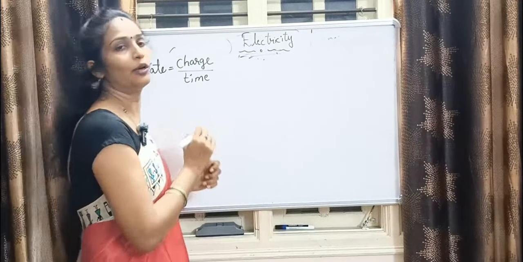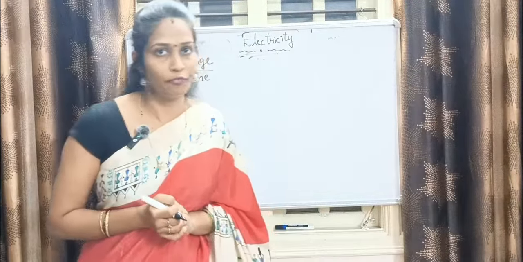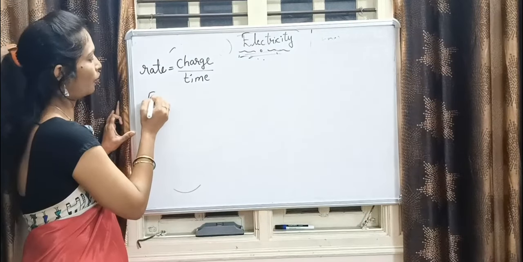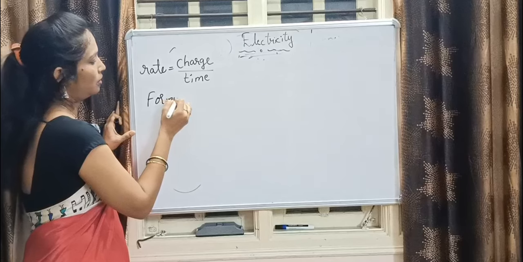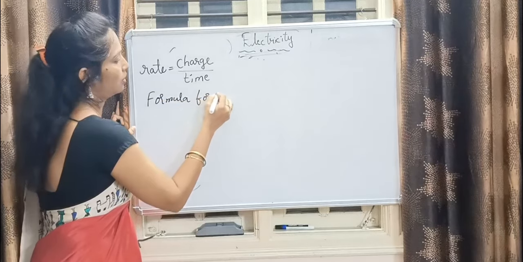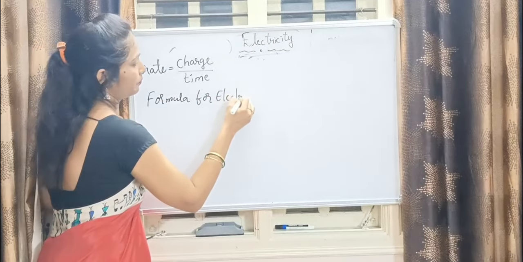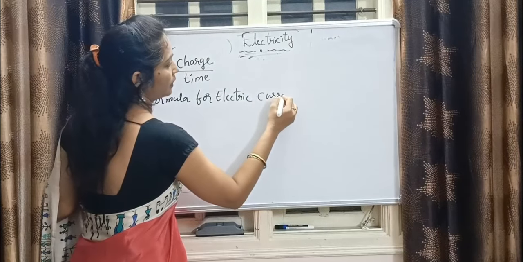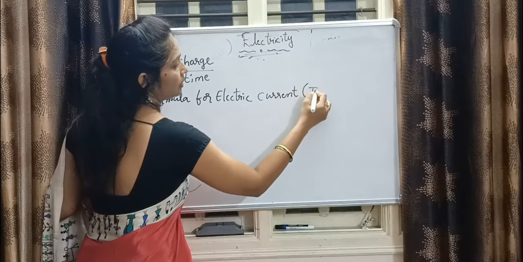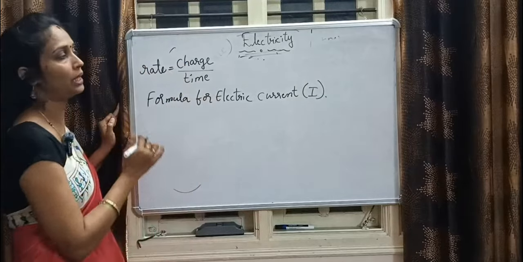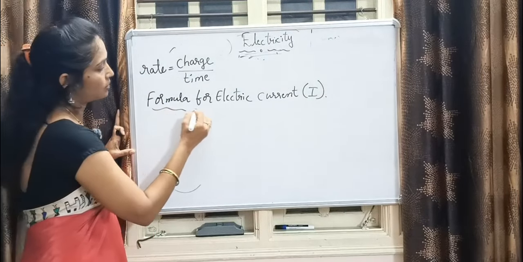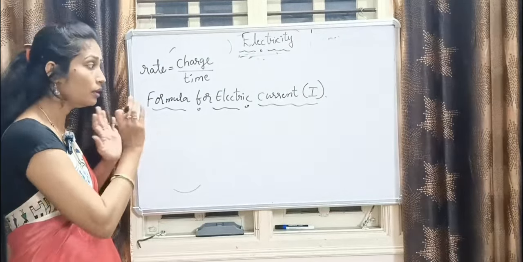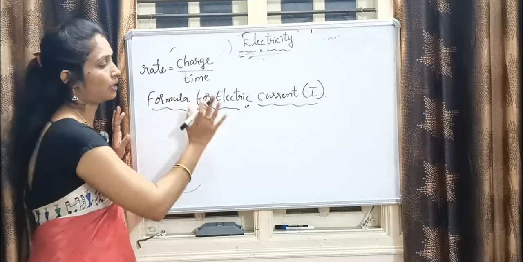Let me write down a very, very important formula that comes in electricity. That is the formula for electric current. That is represented by capital I. That is very important for the numericals, and you may get so many questions regarding this formula.